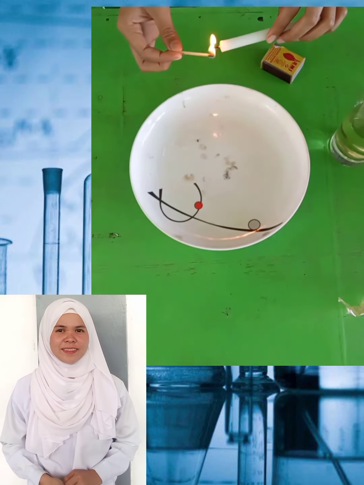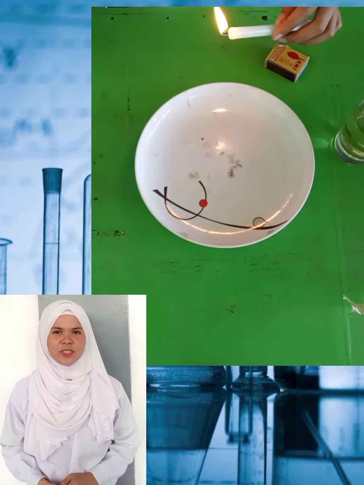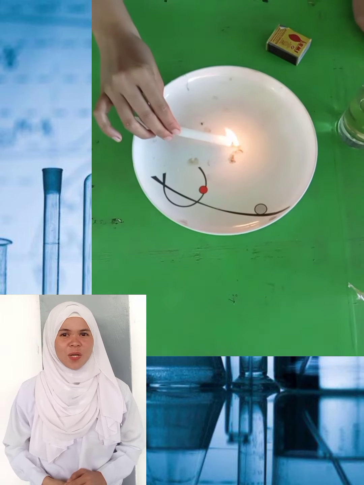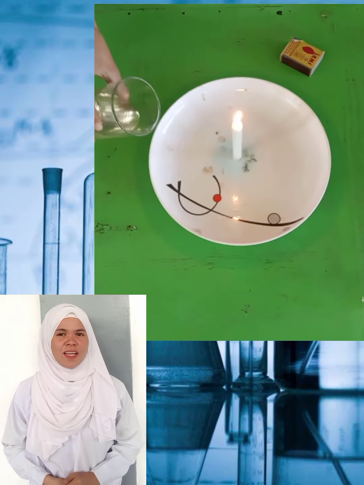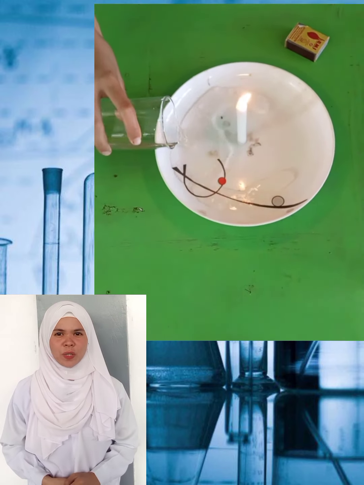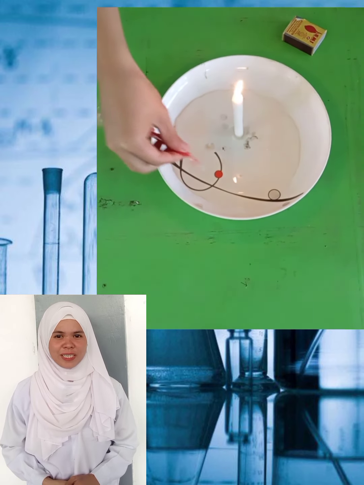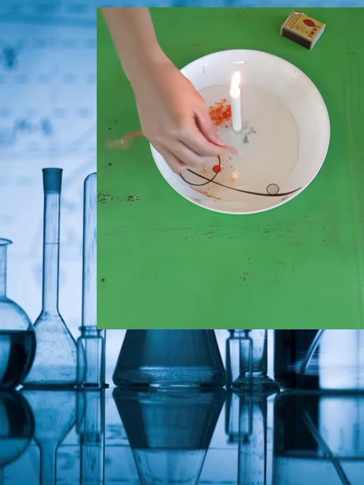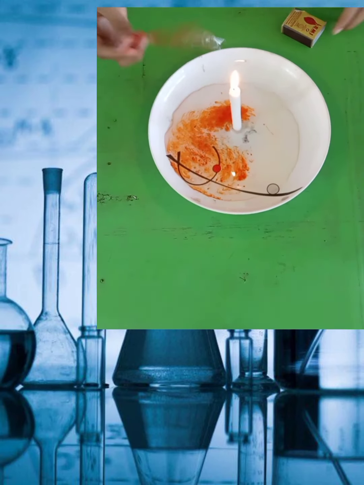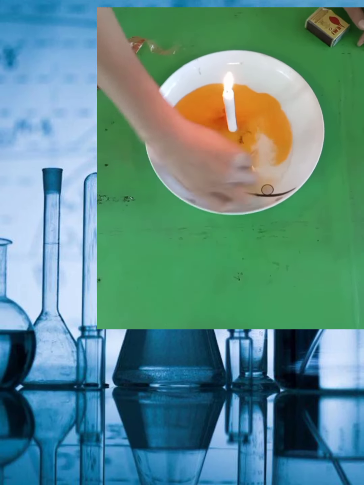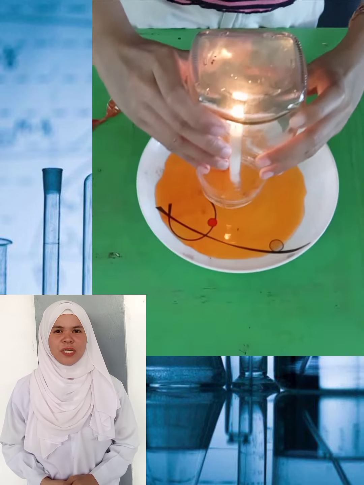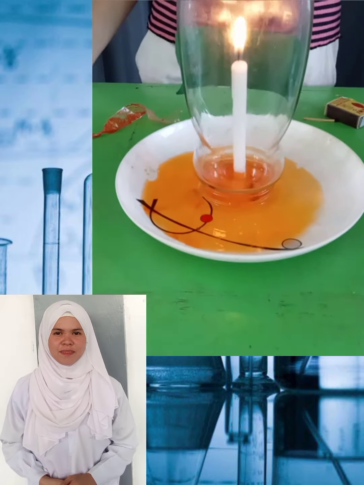First, we are going to get the candle and light it up with a match. Next, put the candle on the center of the plate. Next, fill the plate with a little water and food coloring to make it easier to see. And last, take the glass and place it over the top of the candle.